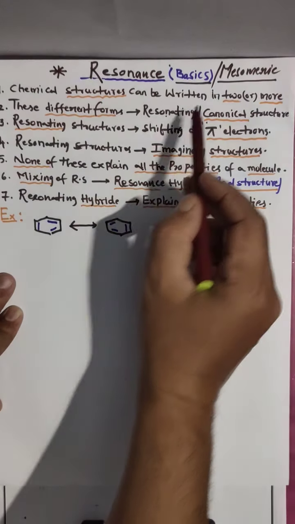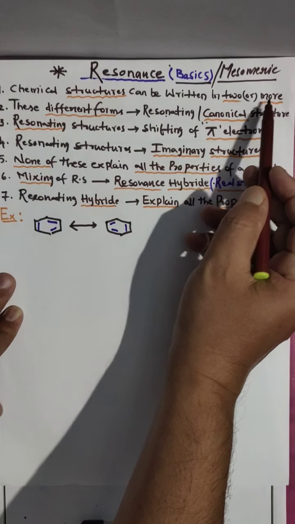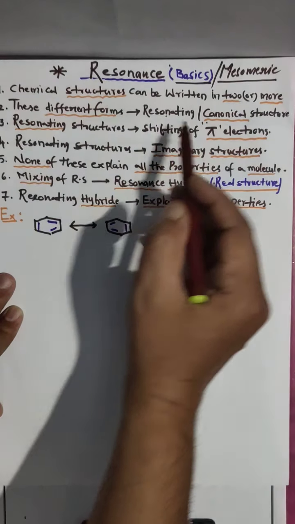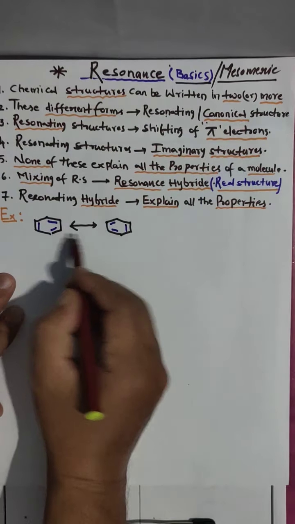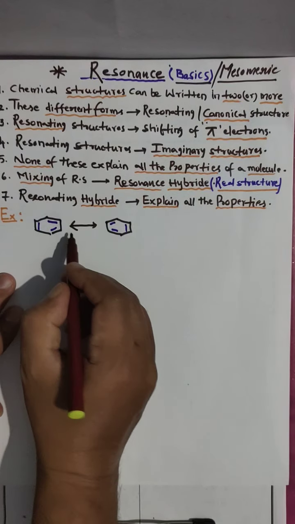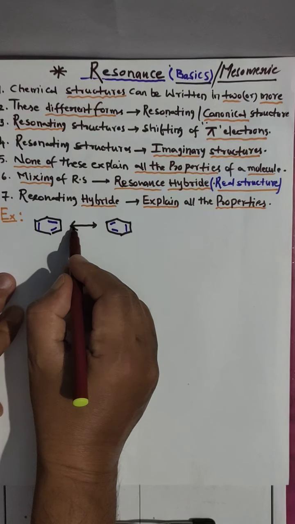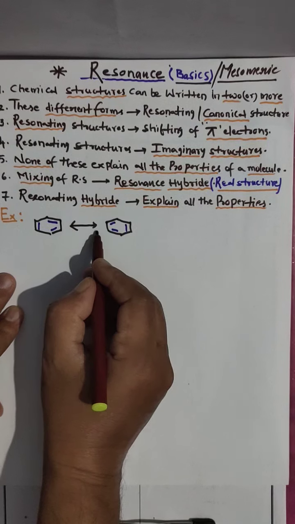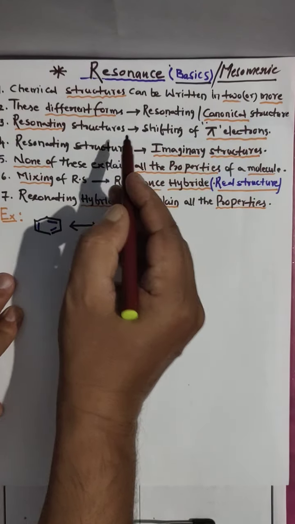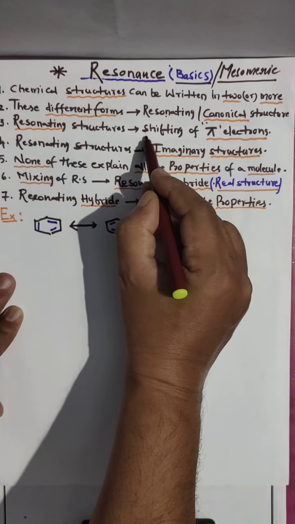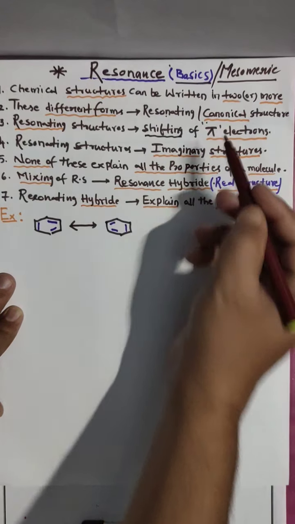See here, two or more forms we can draw. Such different forms we call resonating or canonical structures. These two are canonical structures. Resonance is depicted with a double-headed arrow. Clear? And these resonance structures we can make by shifting of pi electrons.